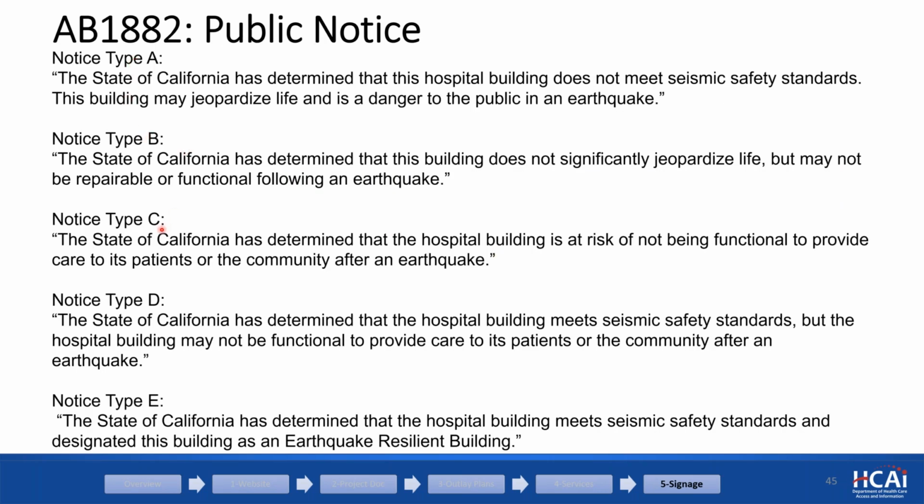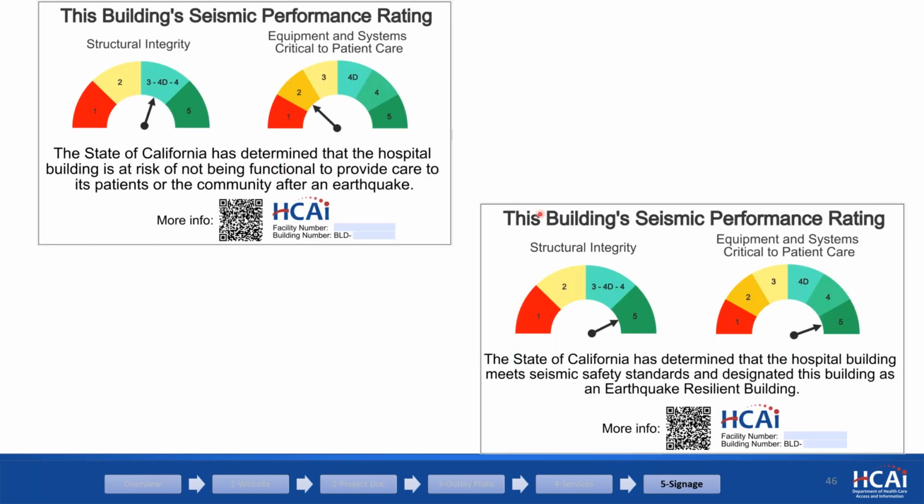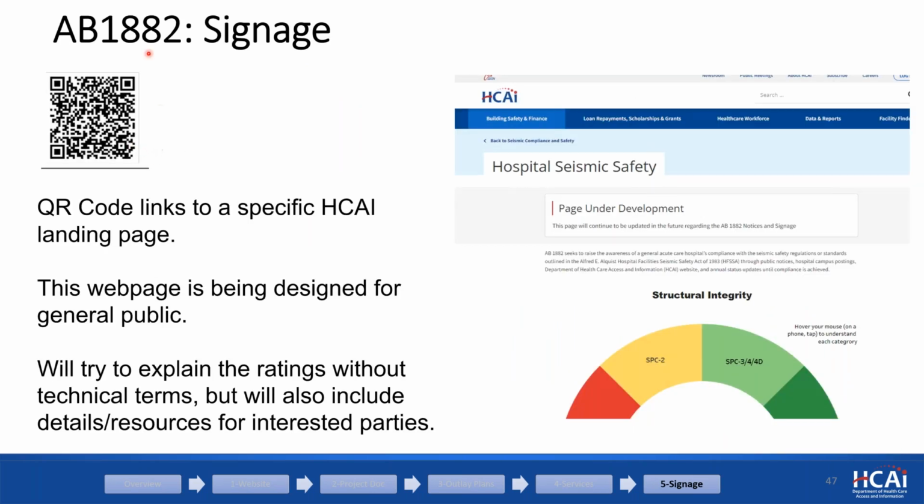These are the different combinations of sentences for each type, and the sign reflects these sentences. So anyways, different combinations have different sentences, so that's what it is. That QR code takes the user or the public to a certain web page on our website. It's not just our general web page. We are continuously developing our web page. Actually, we did another update yesterday, so we are trying to make this as public user friendly as possible.